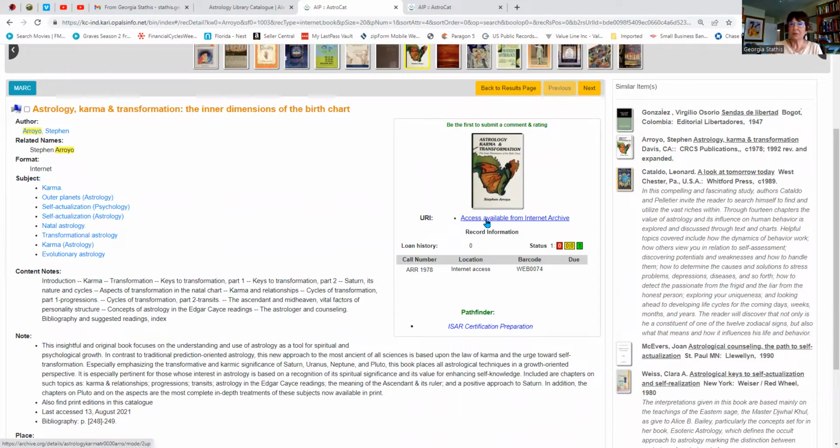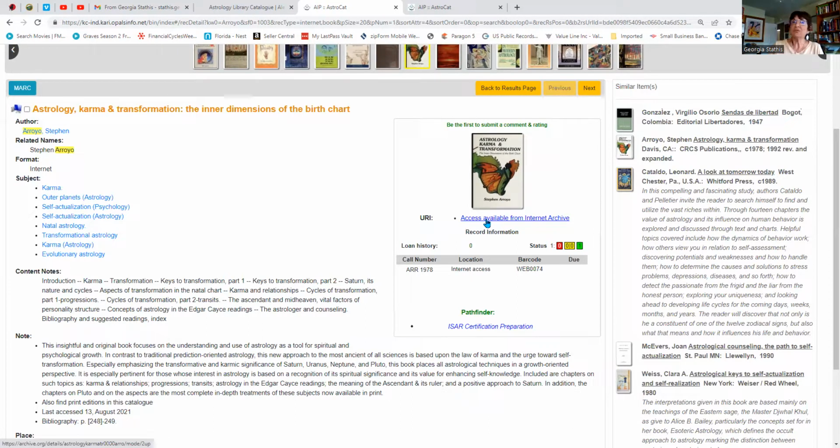Now, before I hit this button, Internet Archive is this very, very large nonprofit in San Francisco that has an enormous collection of books, not only astrology, but many things. And they are very well funded, something that I would love to see my viewers in this particular little tutorial please help us as well, because we have paid librarians and we also have paid project managers to keep loading up everything that we can get.